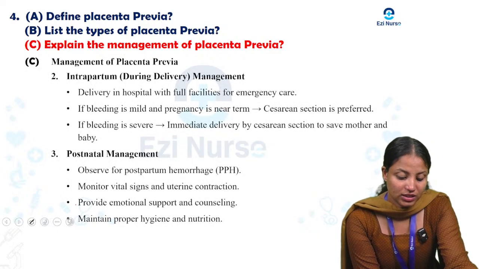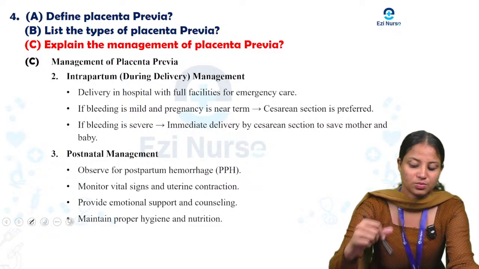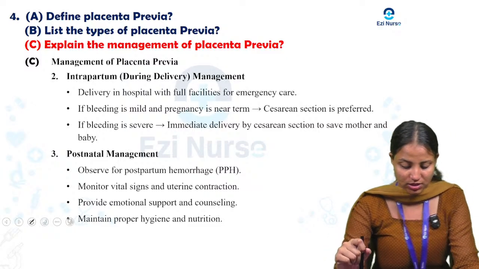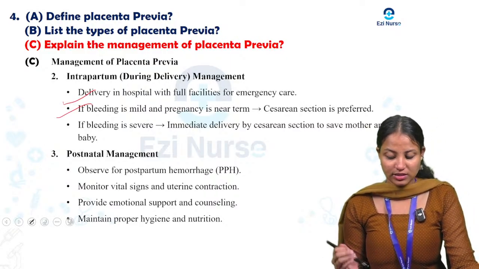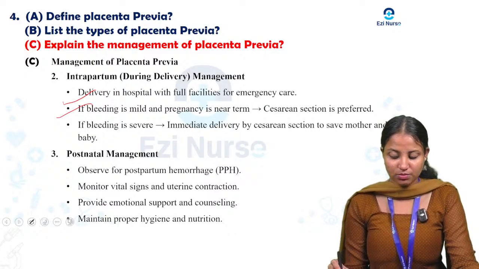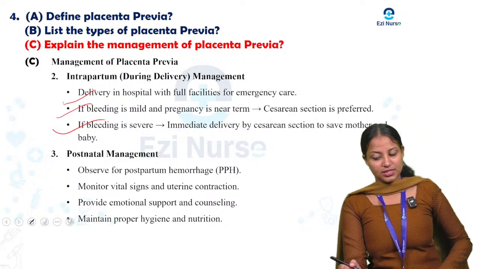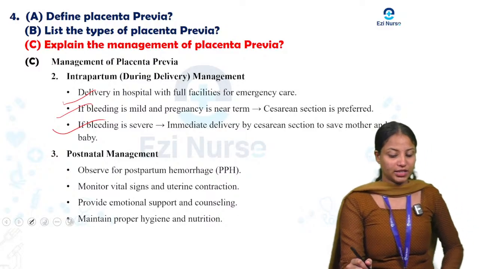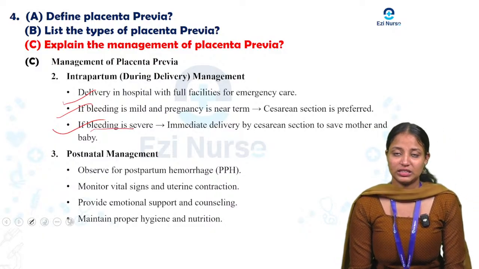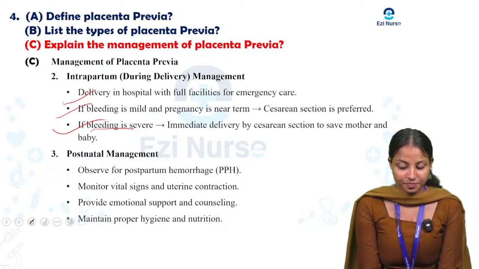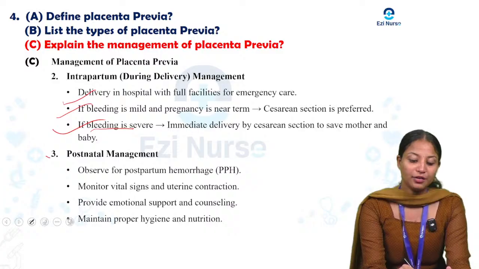Okay. Next, at the time of delivery, that is intrapartum management. Delivery in a hospital with full facilities for emergency care. If the bleeding is mild or the pregnancy is near term, cesarean section is preferred. If bleeding is severe, immediate delivery by cesarean section to save the mother and the baby. Okay, next one is postnatal.